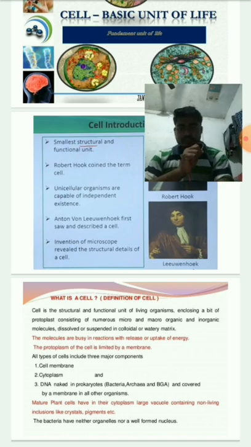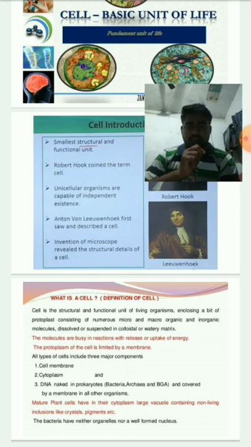All types of cells include three major components: cell membrane, cytoplasm, and DNA. Naked DNA, deoxyribonucleic acid, is found in prokaryotic bacteria and blue-green algae, while in other organisms the DNA is covered by a membrane.